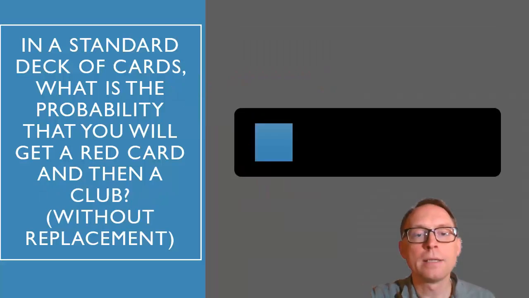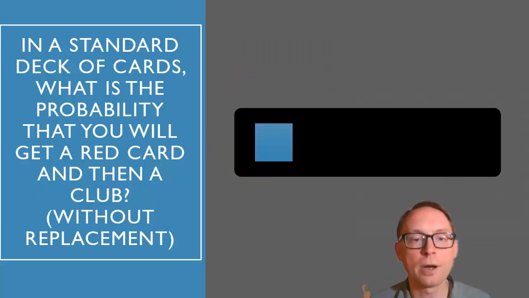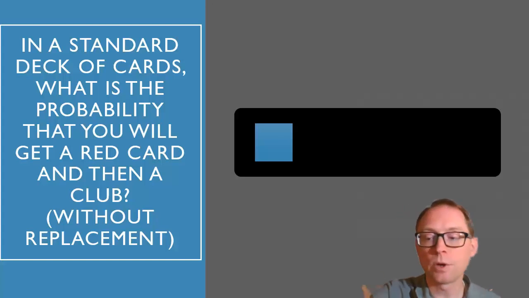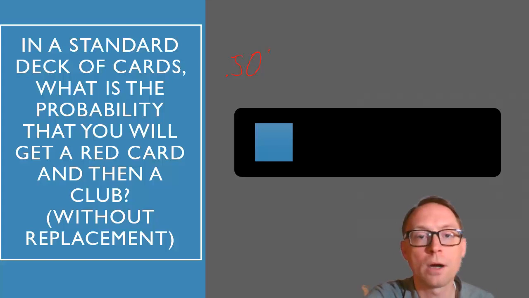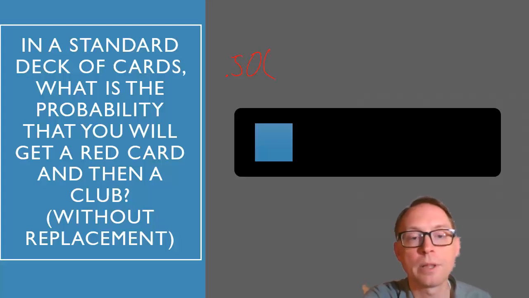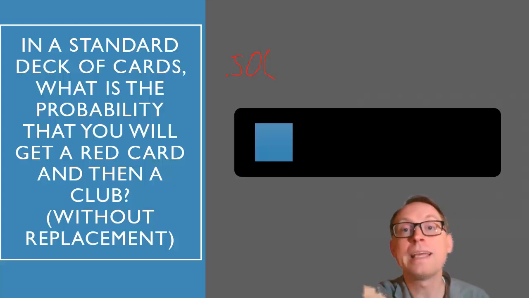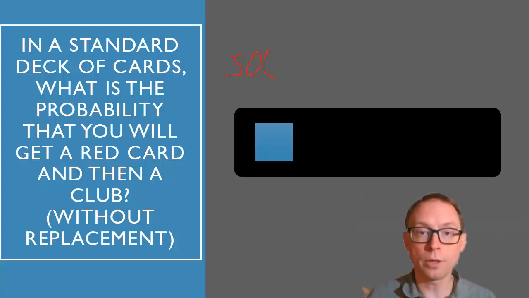All right, next question. In a standard deck of cards, what's the probability you'll get a red card and then a club without replacement? This is the same as the one we did before. So it is 0.50, the probability of you getting a red card, times the probability of you getting a club if you don't put the other one back in.